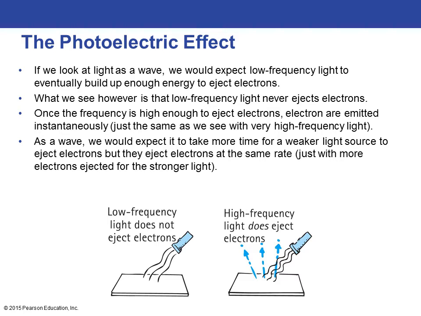With higher-frequency light, you're going to have more electrons ejected. But the second you turn on that light, if the electrons are going to be ejected, they're ejected at the same time with a high-frequency light or a low-frequency light. We would expect with a wave that it would take more time for that weaker light source to build up to be strong enough to eject electrons. But again, they eject electrons at the same rate, just more electrons are ejected with the stronger light.